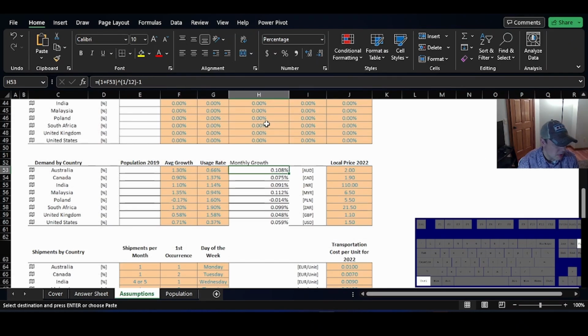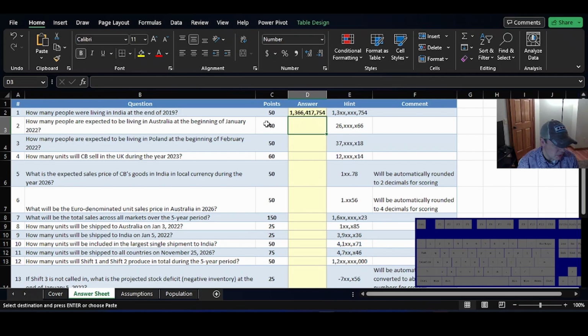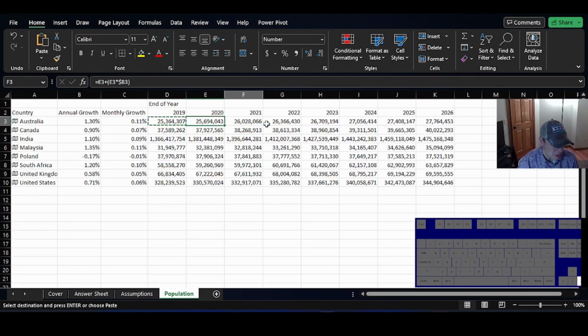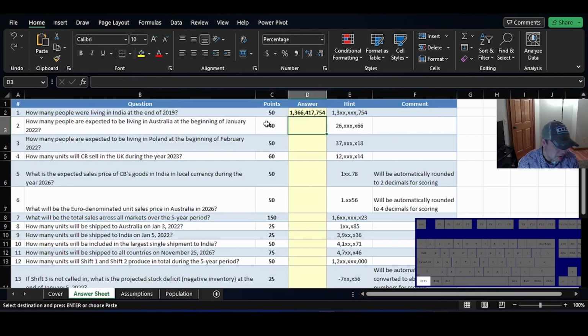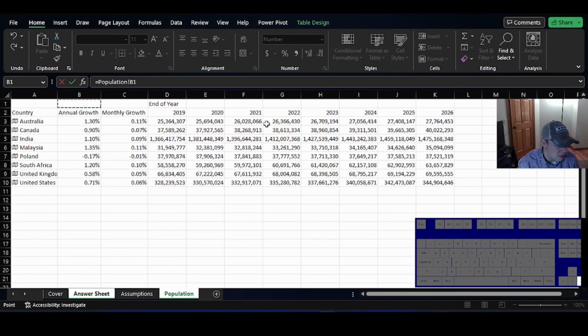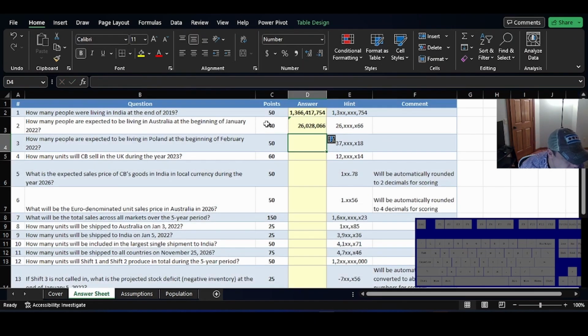And then the question again was Australia, beginning of January 2022, so the end of 2021. So it's actually that one right there. Excuse me, so 26028066. Looks like we got a winner there. Nice. So we're good there. How many people are expected to be living in Poland at the beginning of February of 2022?